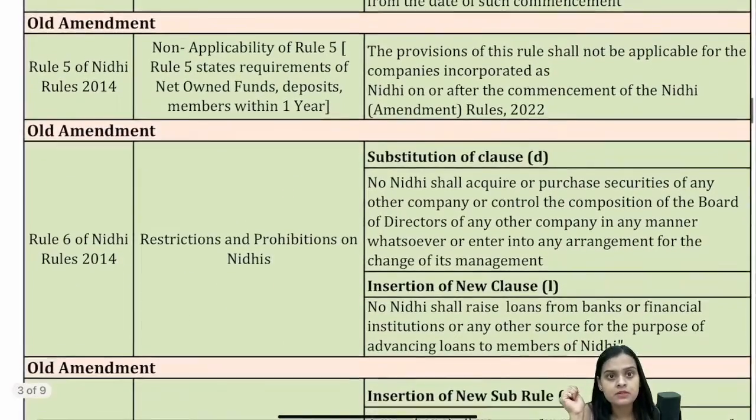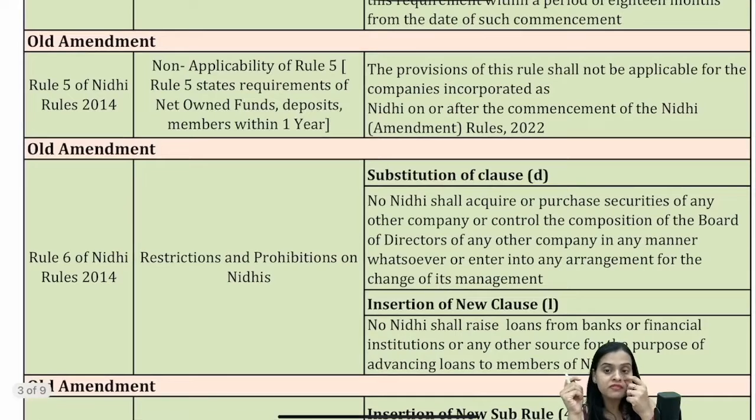Okay, now next is rule number 5. Now, any Nidhi company which is incorporated after these Nidhi amendment rules, that is after the date of 19th April 2022, they do not have to comply with Rule 5. What is Rule 5? Rule 5 stated a lot of requirements like net owned funds, like deposits, like the number of members which you had to achieve, 200. All that requirement is now not applicable.